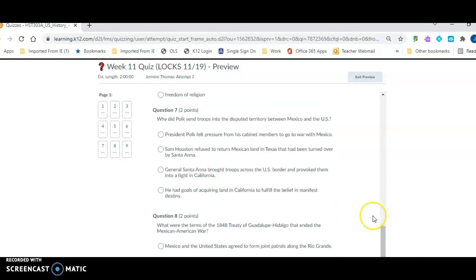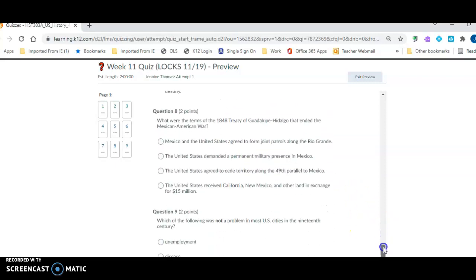Number 7. Why did Polk send troops into the disputed territory between Mexico and the U.S.? A, President Polk felt pressure from his cabinet members to go to war in Mexico. B, Sam Houston refused to return Mexican land in Texas that had been turned over by Santa Anna. C, General Santa Anna brought troops across the U.S. border and provoked them into a fight in California. D, he had goals of acquiring land in California to fulfill the belief in manifest destiny.